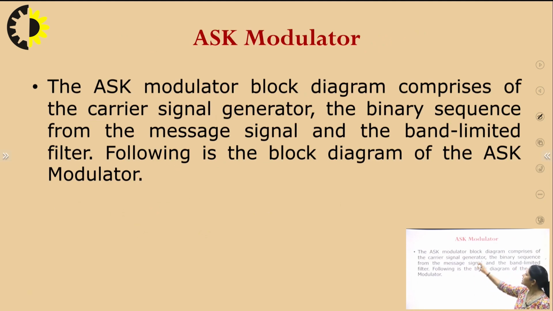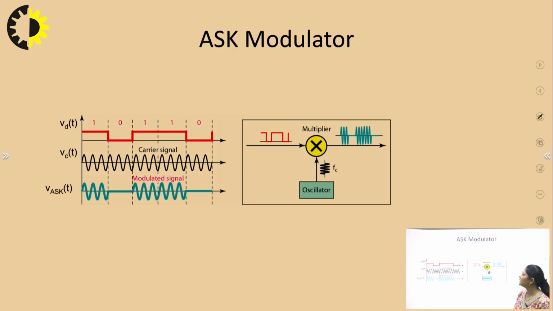Now the ASK modulator block diagram comprises a carrier signal generator, the binary sequence from the message signal, and a band limited filter. We can see the block diagram here. This is the ASK modulator. I will be showing you a number of modulators. This is one type of ASK modulator. Here this is your digital message, 1 and 0, and an oscillator. The function of the oscillator is to generate a high frequency carrier.